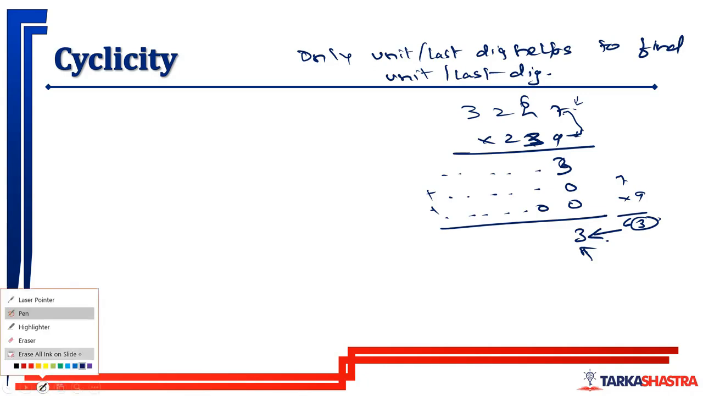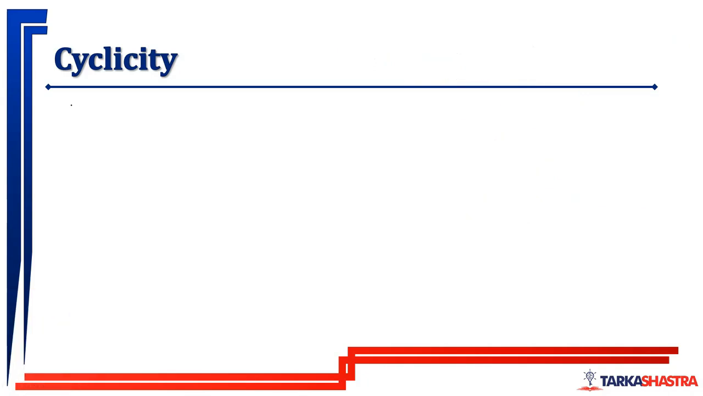Moving forward, if a number ends with 0 and it has any power, the last digit will be 0. 10 to the power or 20 to the power, anything, last digit will be 0. And if the number ends with 1 and it has any power, the last digit will always be 1.